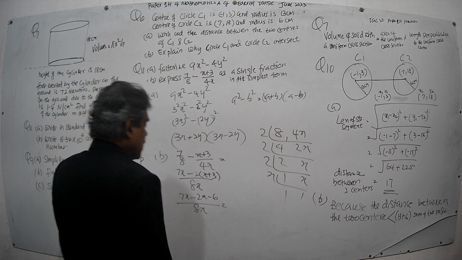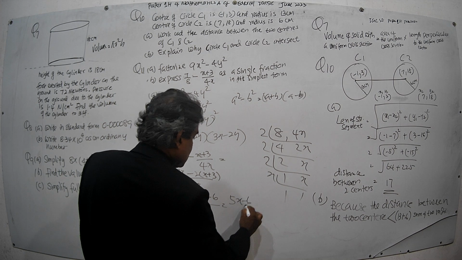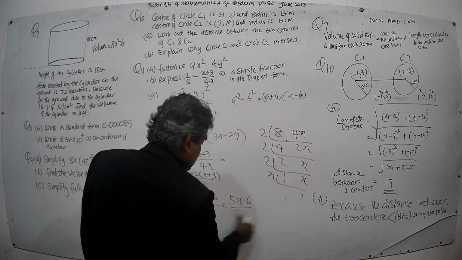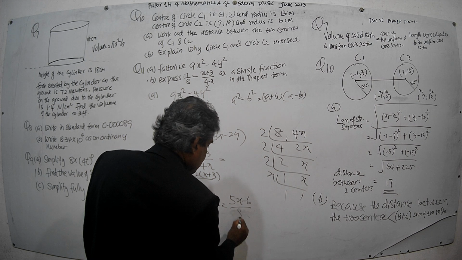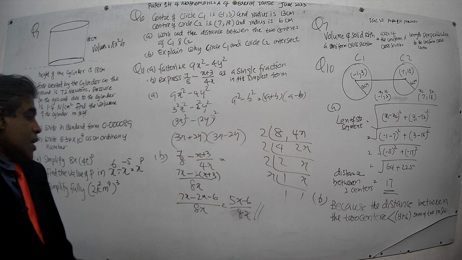Then 7x minus 4x, that is 3x, minus 6 over 8x. That is the answer.